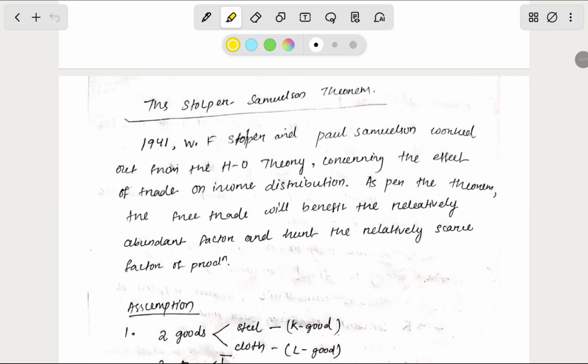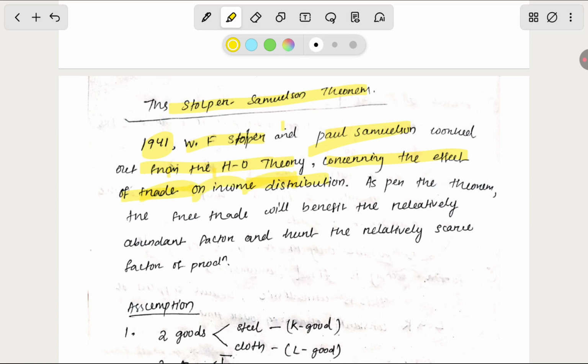Hello. Today we are going to discuss the Stolper-Samuelson theorem. In 1951, two economists, W. Stolper and Paul Samuelson, worked out from the HO theory, meaning they were working in the HO theory, the effect of trade on income distribution.